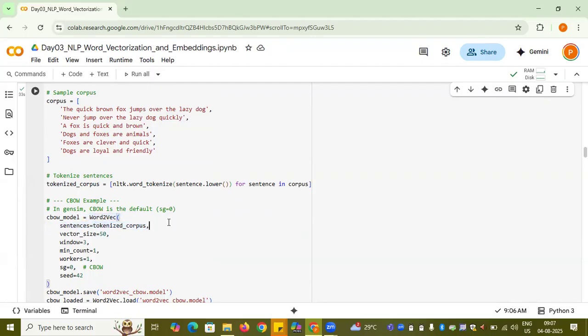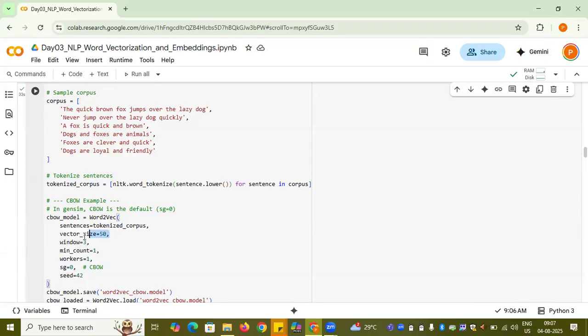In Gensim, the default model is continuous bag of words, which seems reasonable, because it's easy to understand that looking at some window we are trying to get the context of a target word. So by default in Gensim, CBOW is the default method, which is sg equal to 0. If you don't specify it, it will use the CBOW method only.